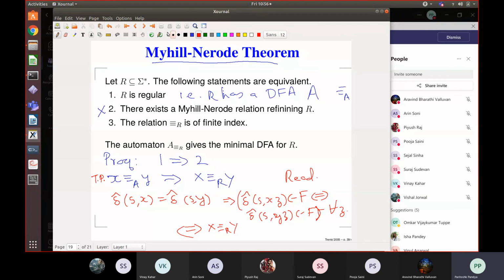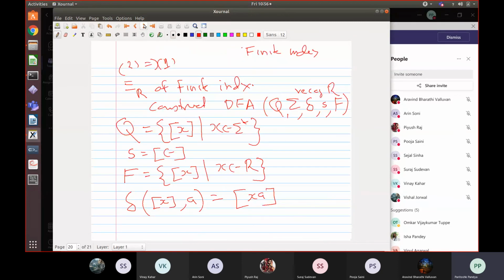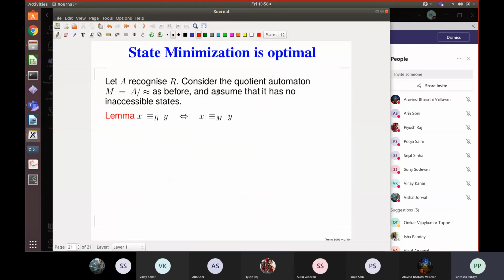And the one last remaining proof is the following. Here we need to find out what the equivalence classes are for the language induced equivalence. That is, we have to find out classes under this, right? And that can be a tricky job. In the previous lecture, we had done a state minimization algorithm where we were given a DFA for the language and we collapsed the states to get a smaller DFA, right? We got a collapsed DFA.